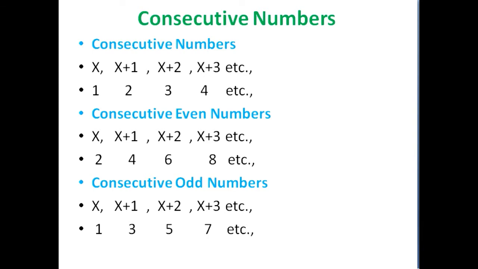In doing problems, when you get numbers like this, the method of consecutive numbers is x plus 1, x plus 2, x plus 3. But if you see, you have both consecutive odd numbers and even numbers. When it starts with 2, x plus 1 is 4 and x plus 2 is 6 and x plus 3 is 8. So even or odd numbers automatically 1, 3, 5 and 7. You should know what a consecutive number is and where you have to apply this.